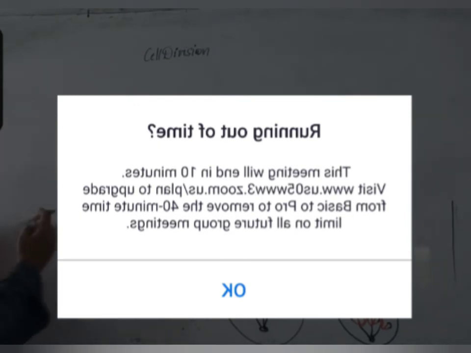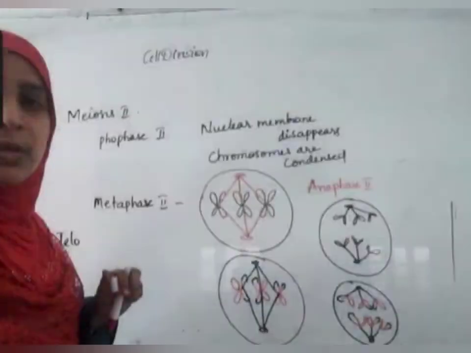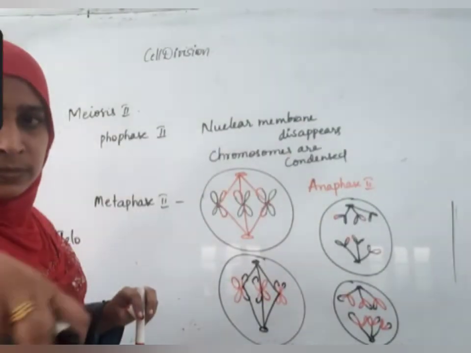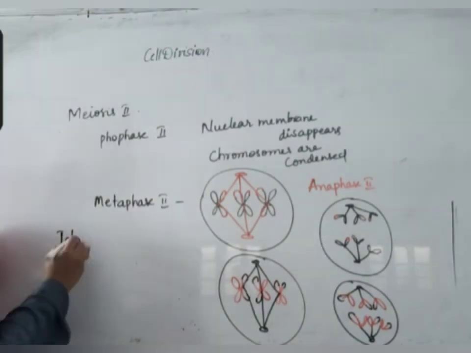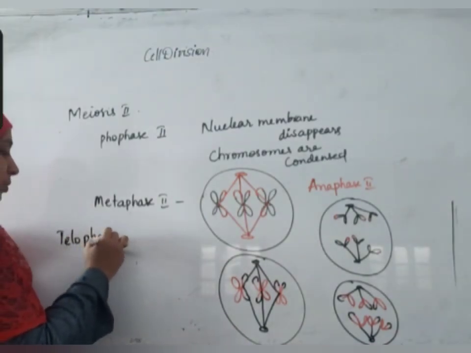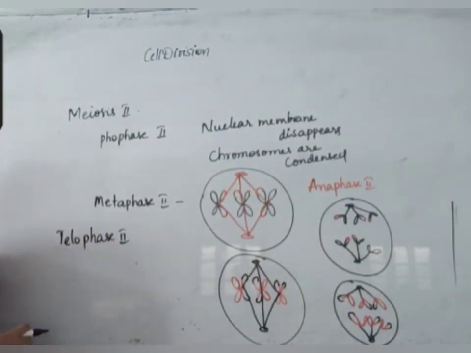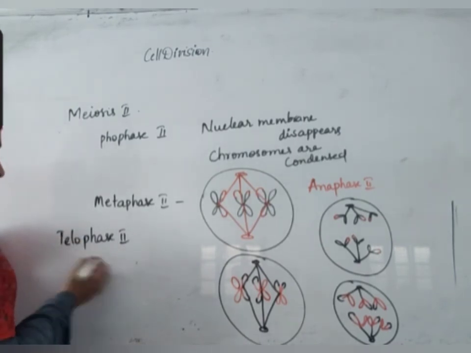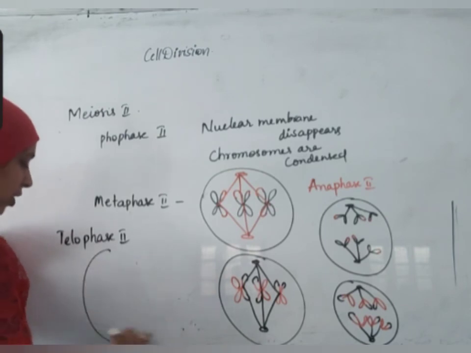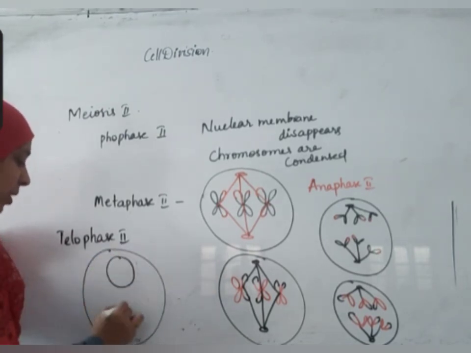At the end of telophase 2, what happens? All the things reverse. The nuclear membrane is formed again.